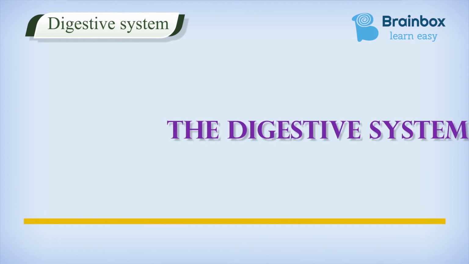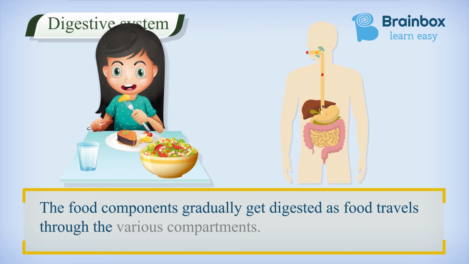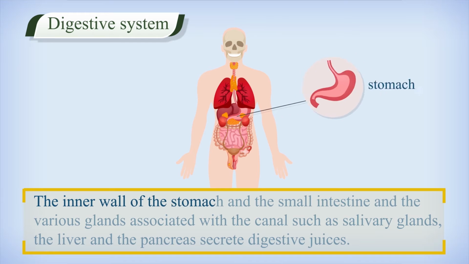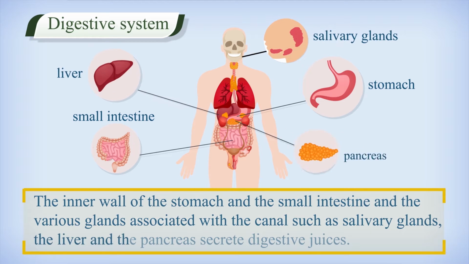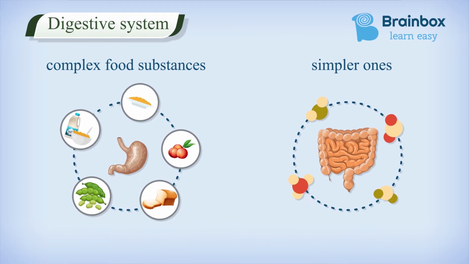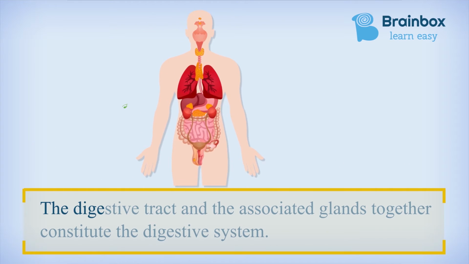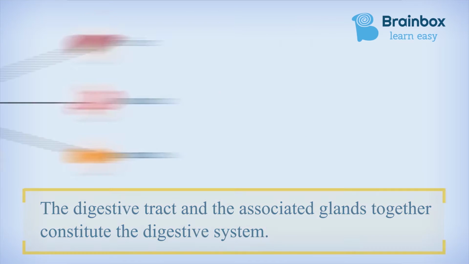The digestive system. Food components gradually get digested as food travels through the various compartments. The inner wall of the stomach and the small intestine, and various glands associated with the canal such as the salivary glands, the liver and the pancreas, secrete digestive juices. The digestive juices convert the complex substances of food into smaller ones. The digestive tract and the associated glands together constitute the digestive system.